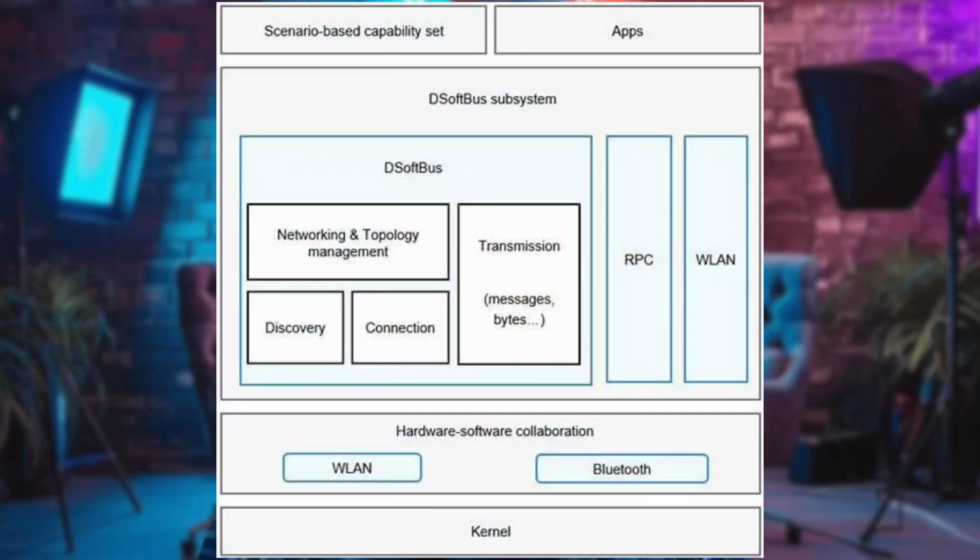HarmonyOS also uses a technology called distributed bus for communication. For example, a user can start watching a movie on their phone and seamlessly transfer it to their TV without interruption.